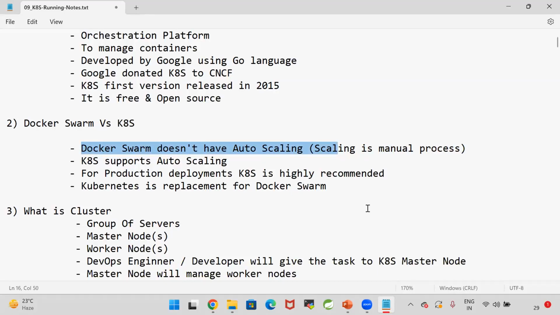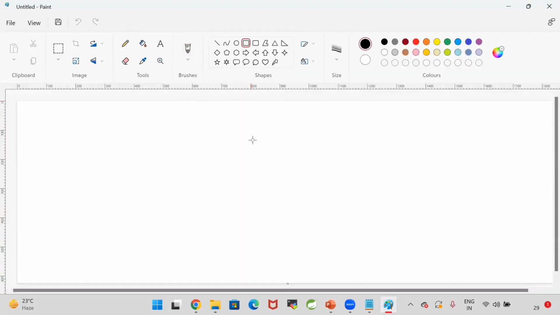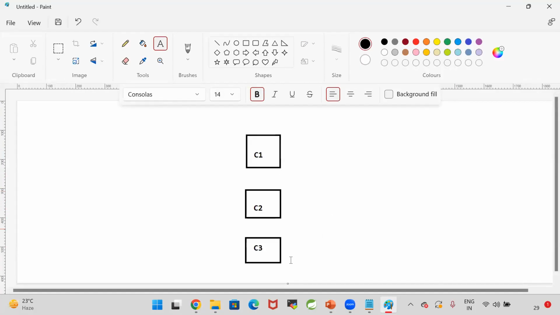Assume that I am running my application in 3 containers, container 1, container 2, and container 3. In these 3 containers, my application is running. Today, we are getting 1 lakh requests for our application. To handle these 1 lakh requests, 3 containers are sufficient.